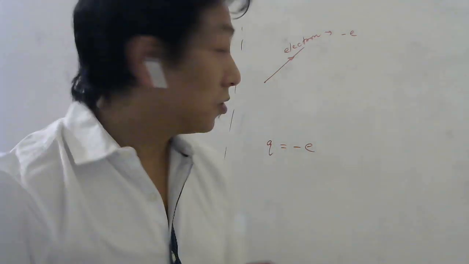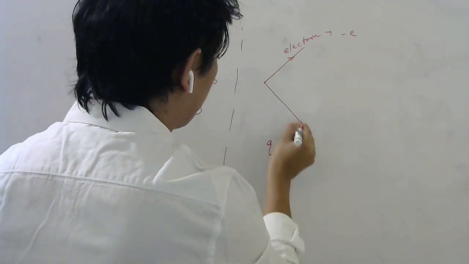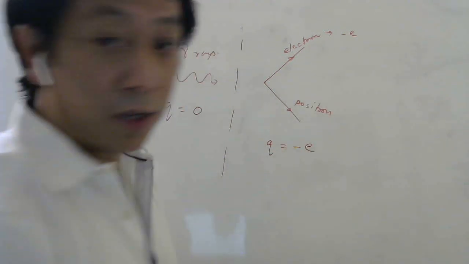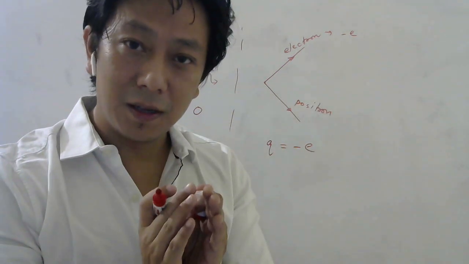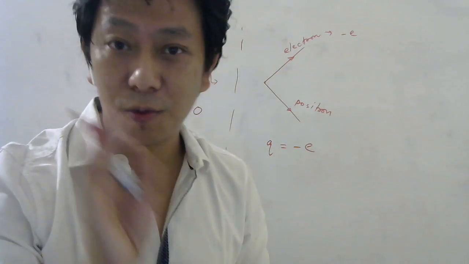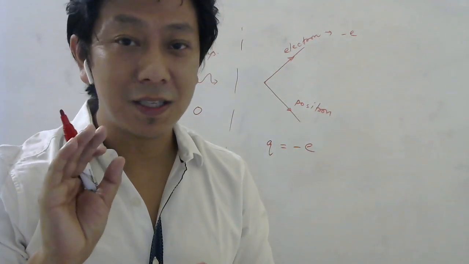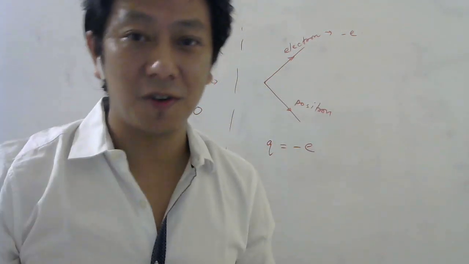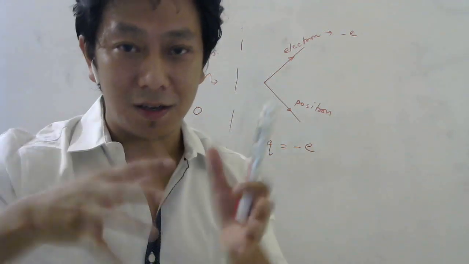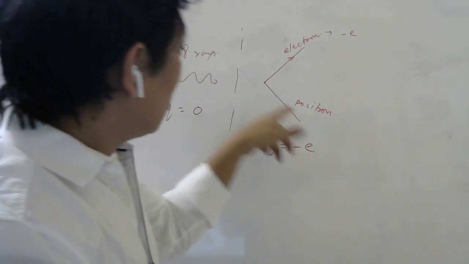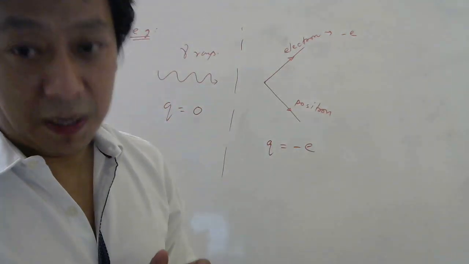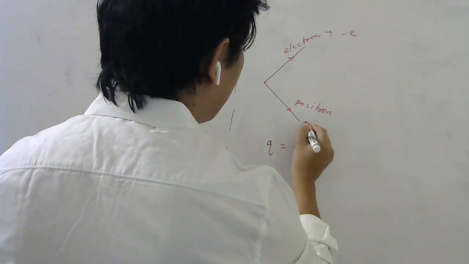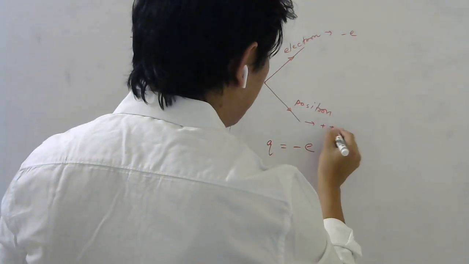You cannot violate it. So what we see is another particle coming out, and that particle is called a positron. A positron is a particle similar to an electron. Don't call it a proton. A proton has plus e charge, but it does not have the same mass as an electron. A proton is much heavier, that's why the electron goes around the proton, just as the Earth goes around the Sun, which is heavier. So this is not a proton. This is another elementary particle which we call a positron, and it has charge the same as the electron but opposite polarity.